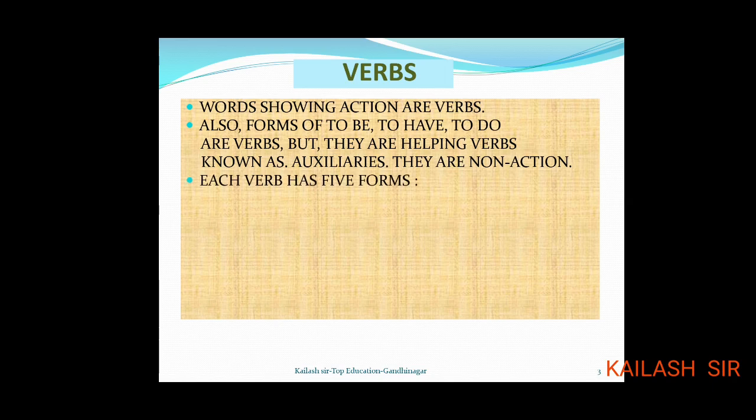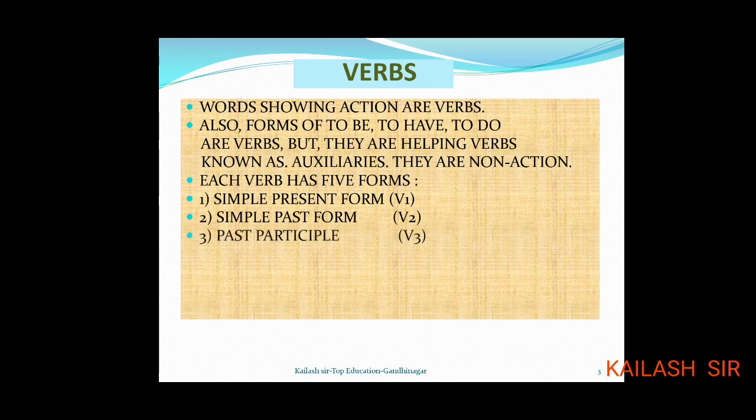Each verb has 5 forms at the most. The first one is the simple present form. In short, it is spoken as V1. So V1 is equal to simple present form. Second, V2, simple past form. Third, past participle or the V3 form. Next is the present participle, or the V4 form.